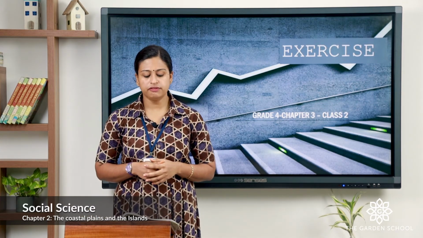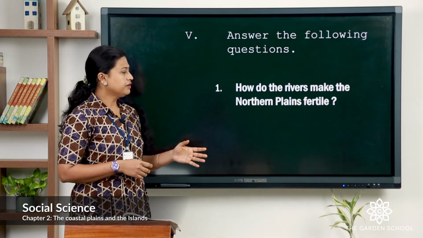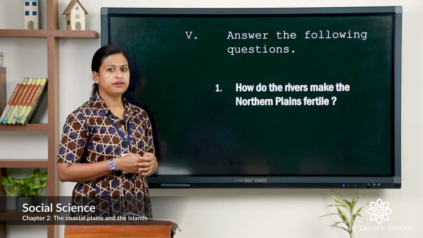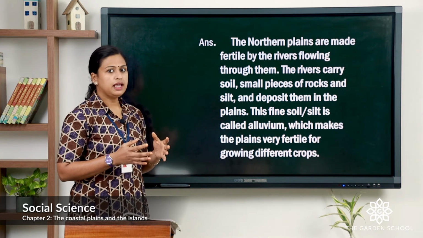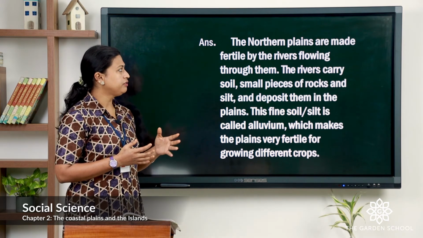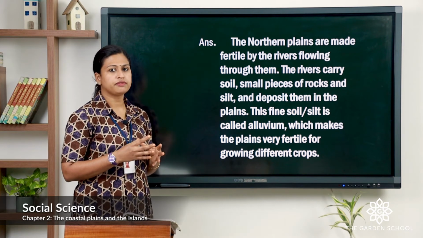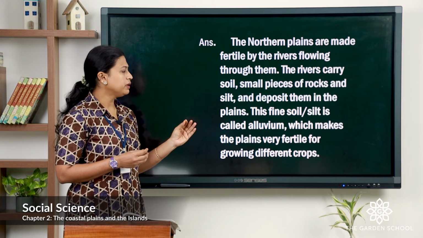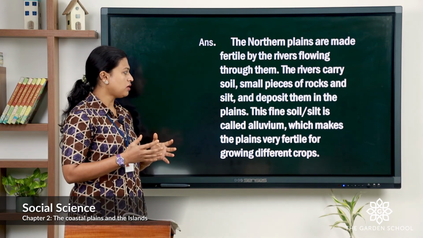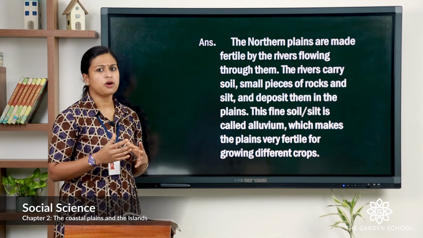Now let's move to the fifth exercise, that is answer the following. The first question is, how do these rivers make the northern plains fertile? The answer is, the northern plains are made fertile by the rivers flowing through them. These rivers carry soil, small pieces of rocks and silt along with it and deposit them in these plains. This fine soil is called alluvium and it is very fertile to grow crops.